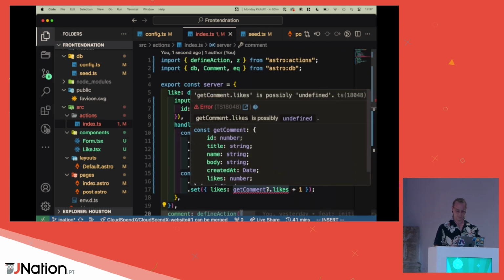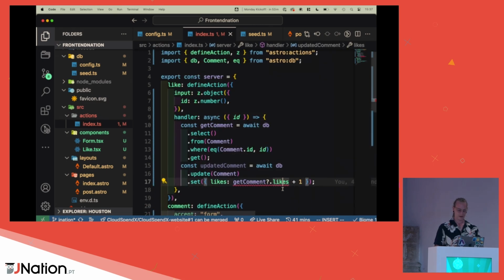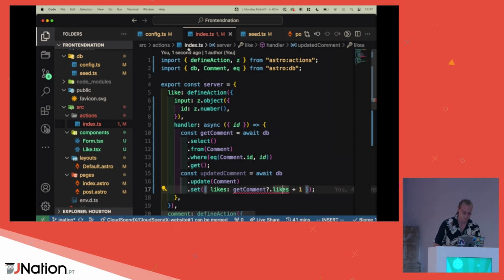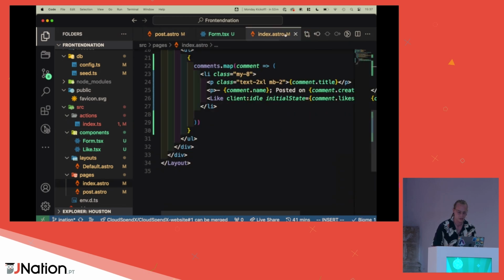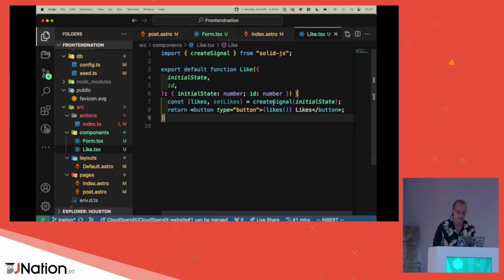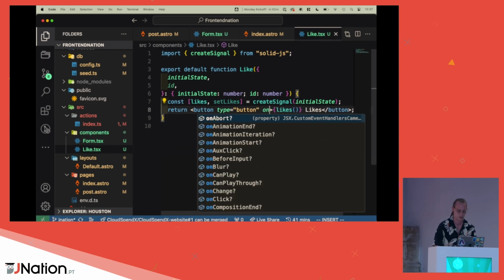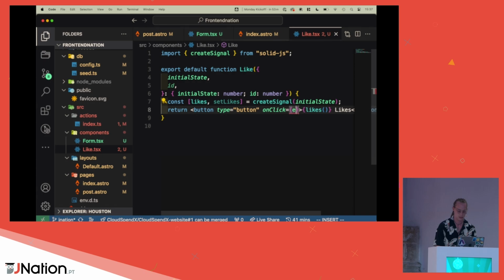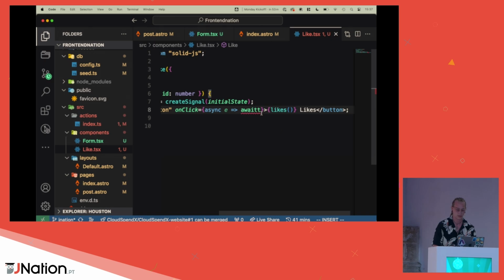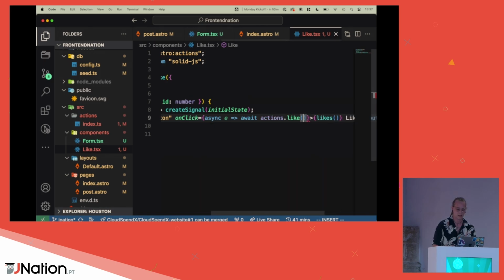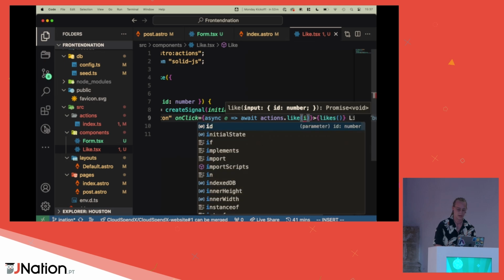Yep, I hear the alarm, give me 1 second. It can be undefined, yeah, whatever, it won't be. Okay, we have that. Now, very quickly, let's just add the action in. Let's add the action very quick. So let's do onClick equals, and then just async await actions.like, and then we just pass in the ID.